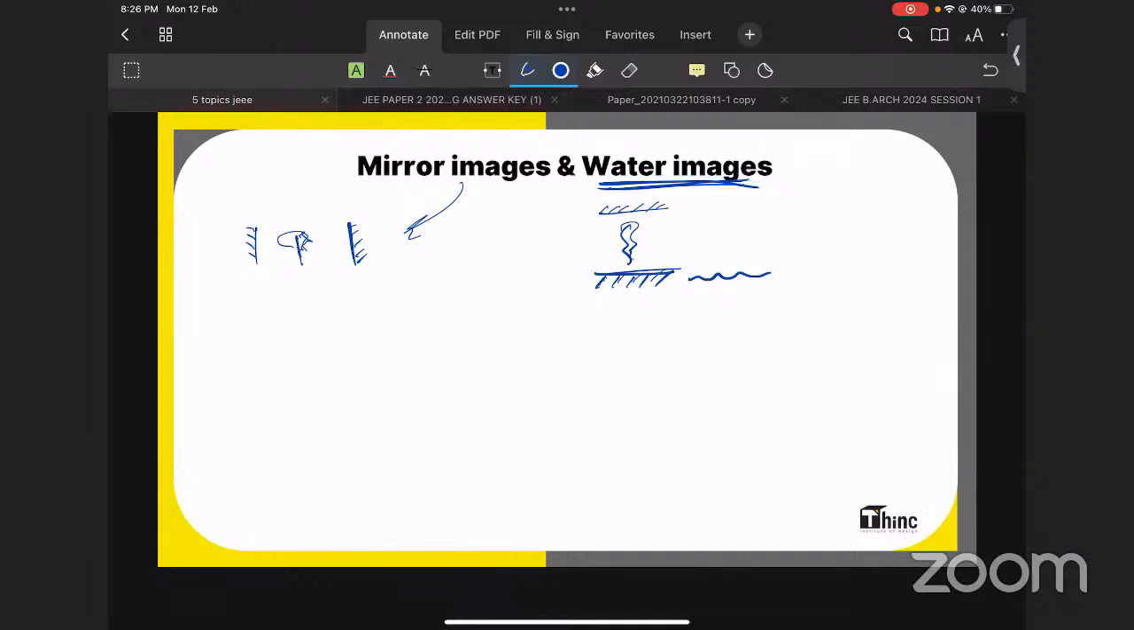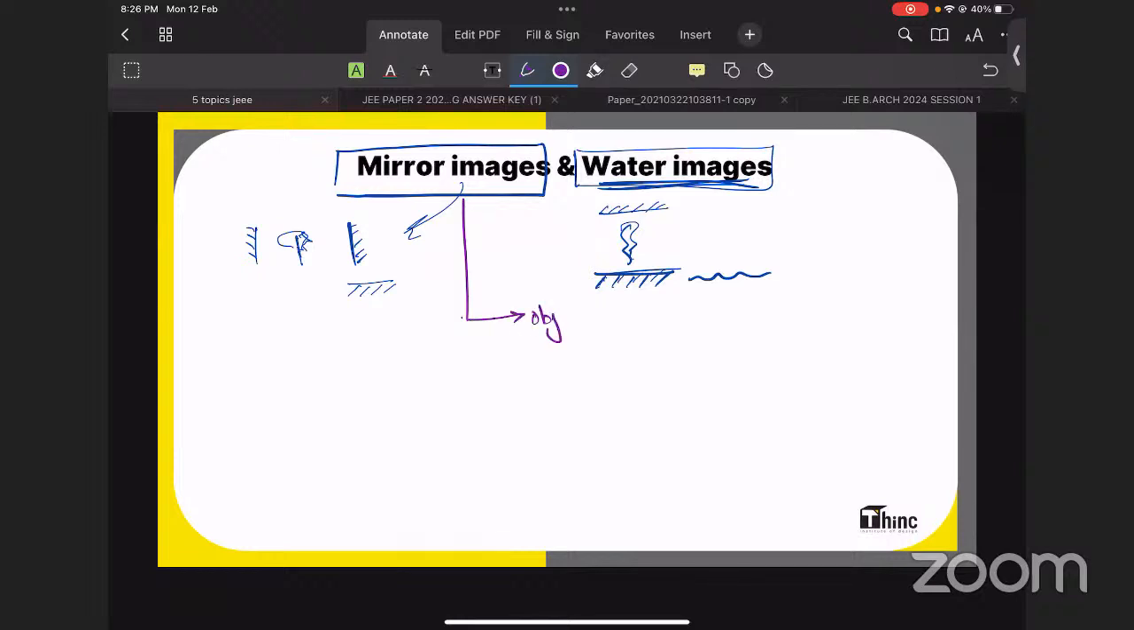Actually, I had already conducted one session on mirror images. In that case, I just mentioned mirror on bottom also in between. Anyhow, we will be taking a detailed session for water images later. So, mirror images and water images. What are the expected types of questions?